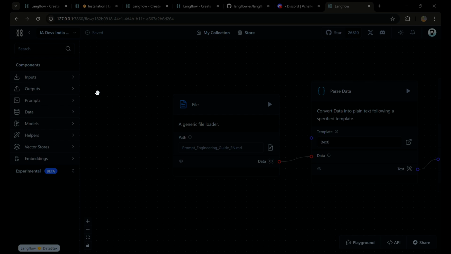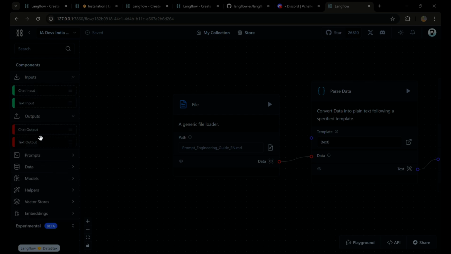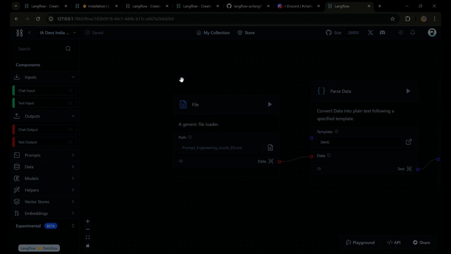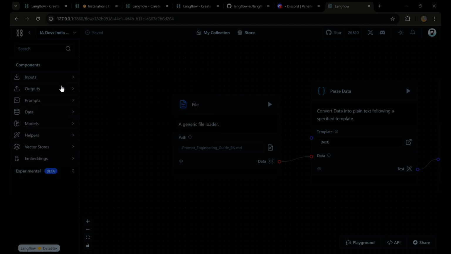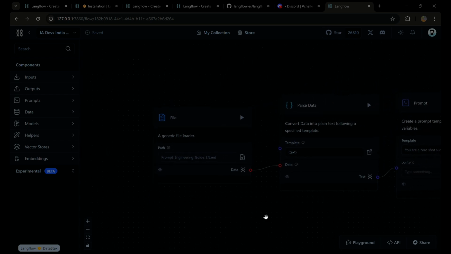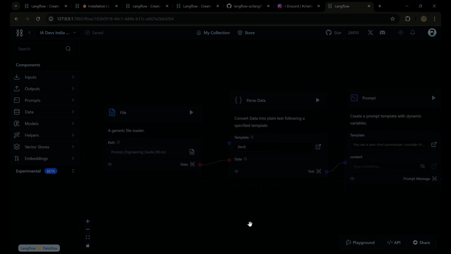So basically you have your various components in the left hand side, and you can just drag and drop that component and use it as per your requirement. So yeah, there are multiple components and you can go and create your own if you'd like to get a more deeper hands-on experience. But for now, I will just walk you through challenge 1.